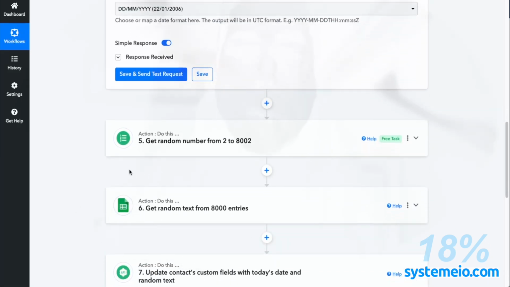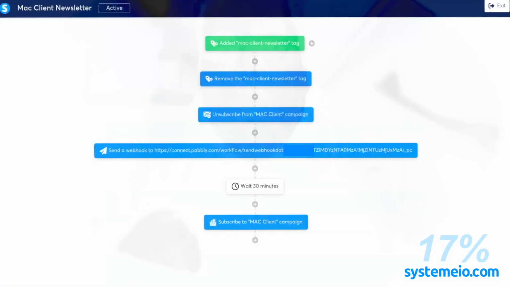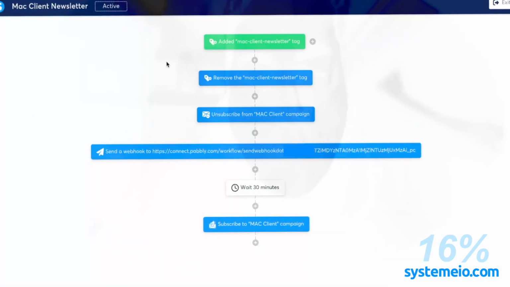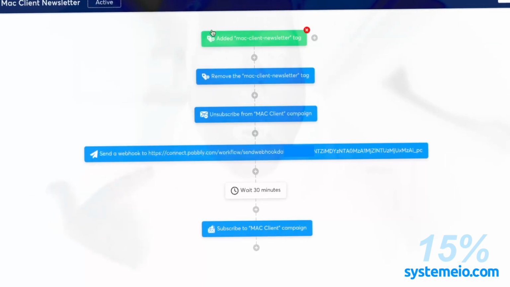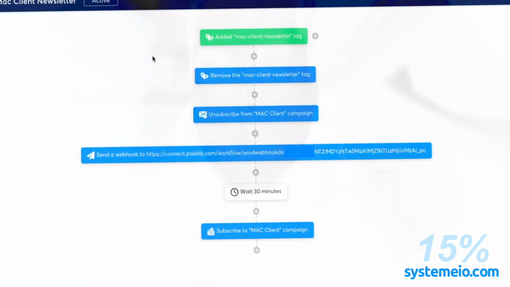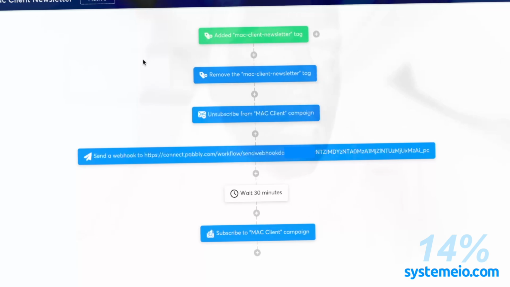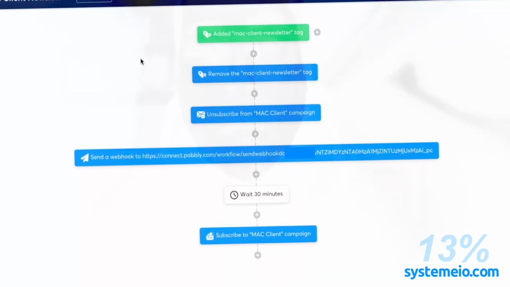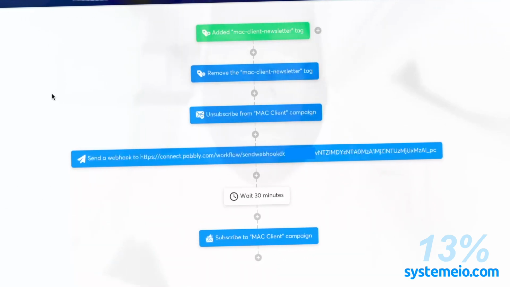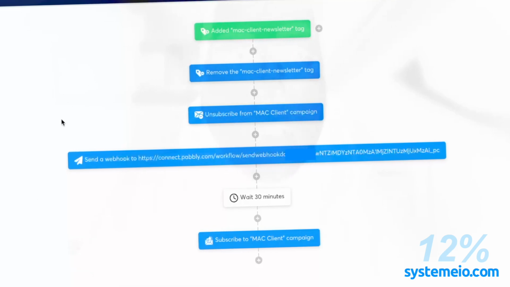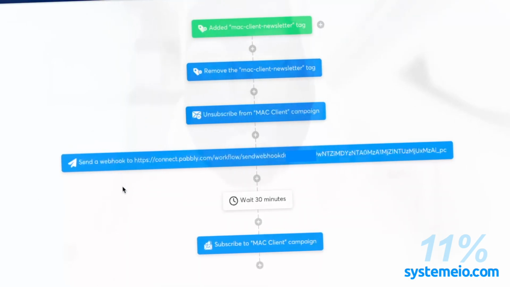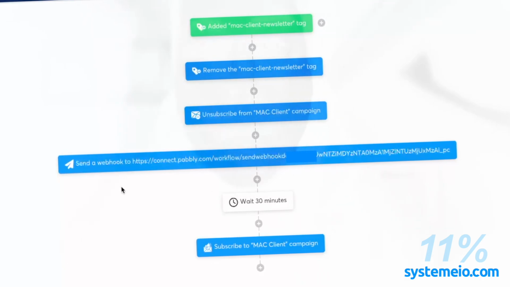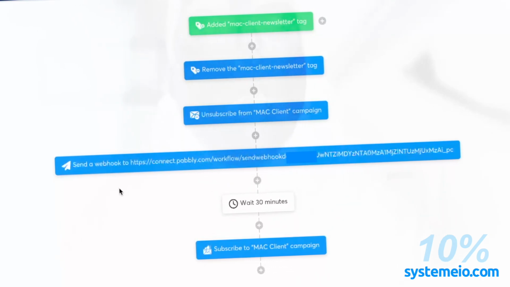So that's all I really wanted to show you. The most important thing is how to use Pabbly Connect in order to overcome the infinite loop security filter of Système.io. If you want to do a workflow that repeats itself every day, or every week or every month, it doesn't matter, you cannot do it anymore with SystemeIO. They prevent it, but you can do it with a third-party tool such as Pabbly Connect, especially because you will be using it anyway in order to update the contacts custom field.